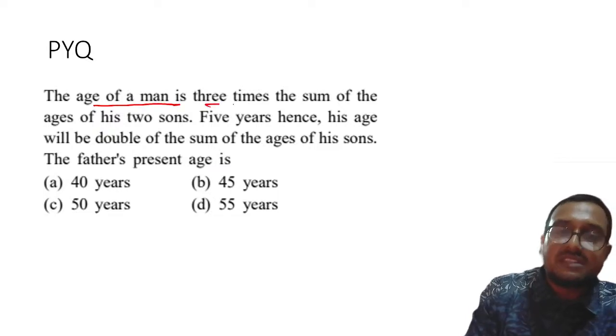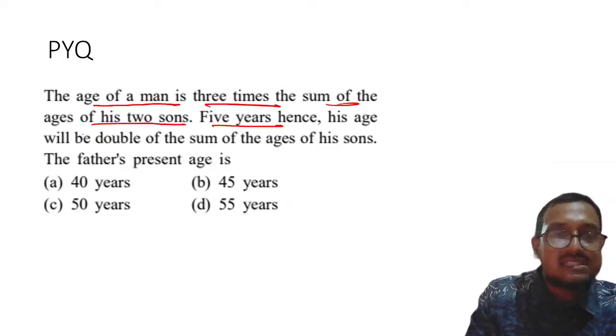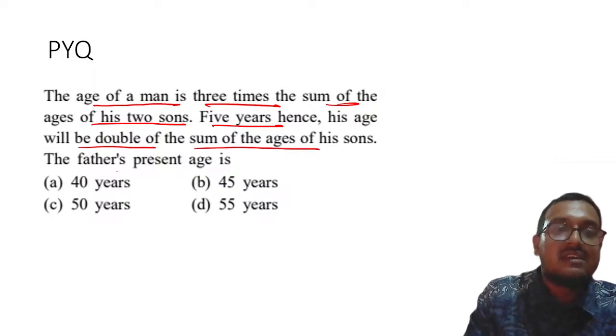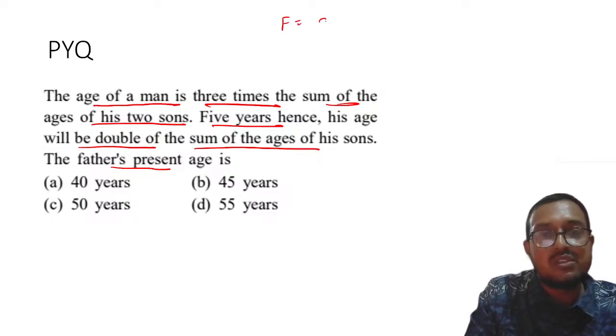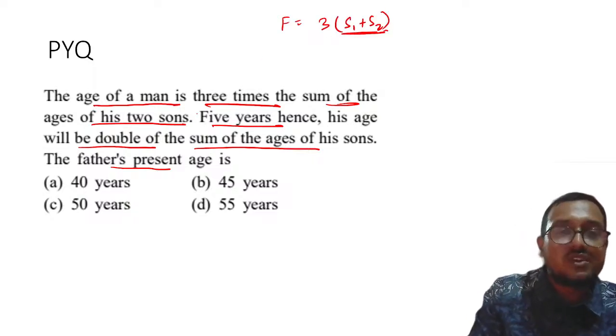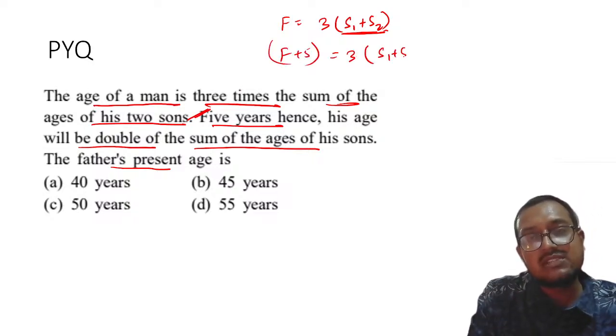The age of a man is 3 times the sum of age of his 2 sons, right? 5 years hence his age will be double of the sum of ages of his sons. Father's present age is, so let us say father is equal to 3 times S1 plus S2, right? Understood? 5 years hence, that means F plus 5 is equal to 3 times S1 plus S2.